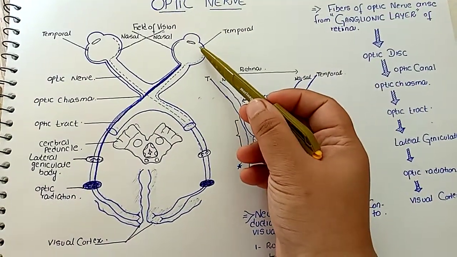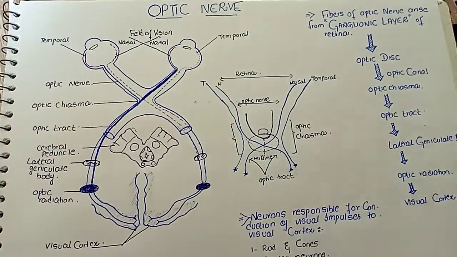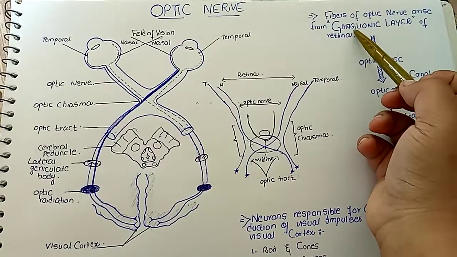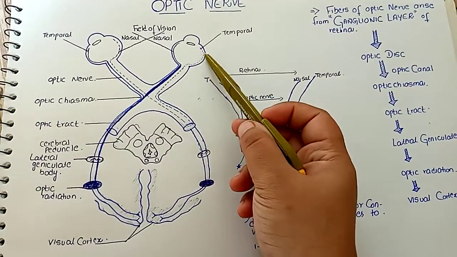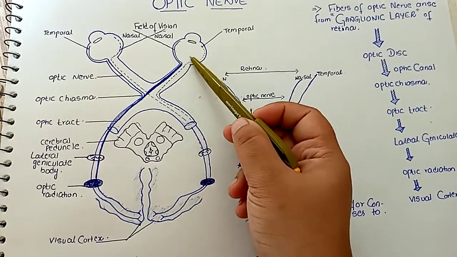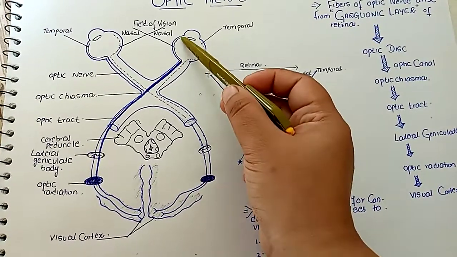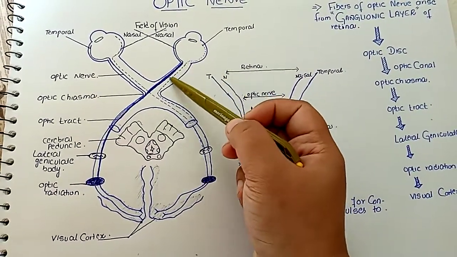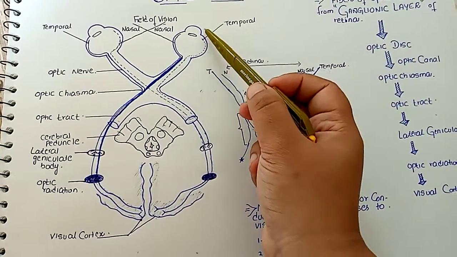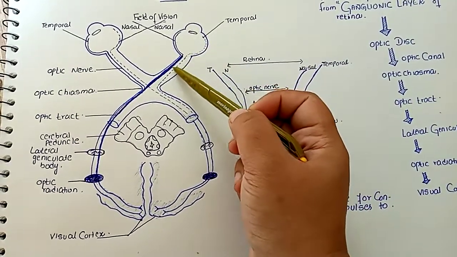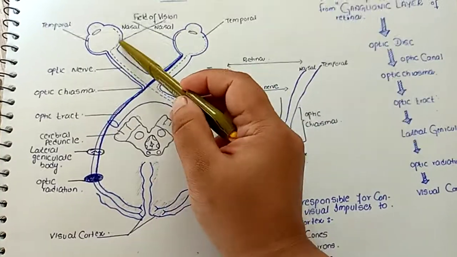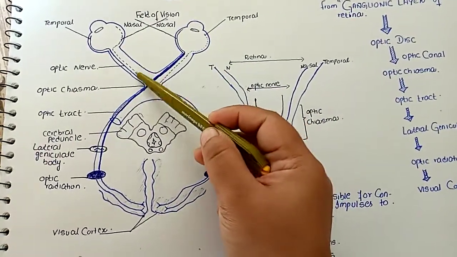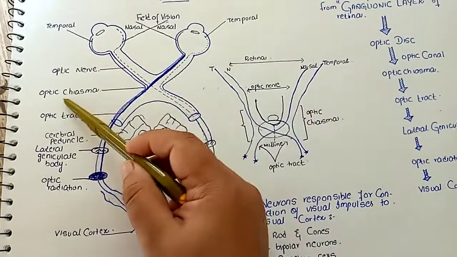The nerve fibers of the optic nerve emerge from the ganglionic layer of the retina, which is the ninth layer of the retina. Then the optic nerve emerges at the optic disc and leaves the orbital cavity through the optic canal. And after leaving the orbital cavity, this optic nerve unites with the optic nerve of the opposite orbital cavity and forms the structure known as the optic chiasma.